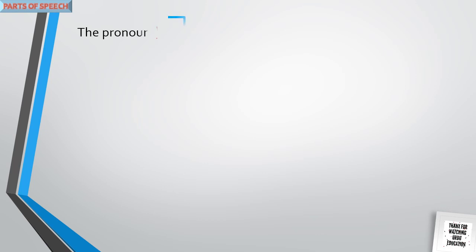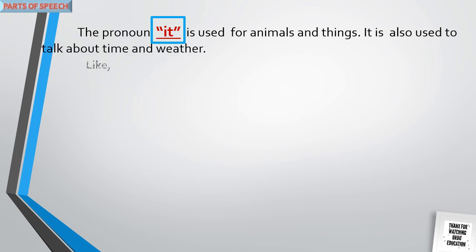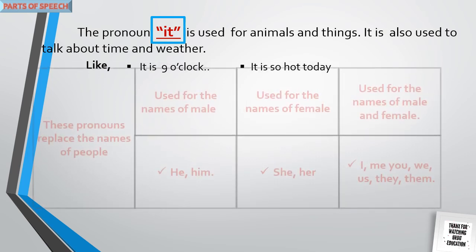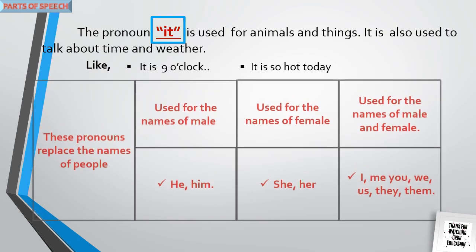The pronoun it is used for animals and things. It is also used to talk about time and weather. It is 9 o'clock. It is so hot today. In the given table, we will see which pronoun will be used when.